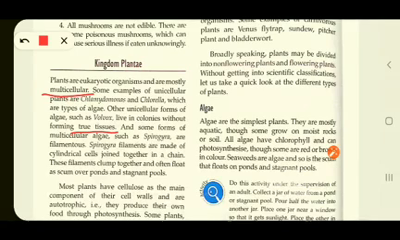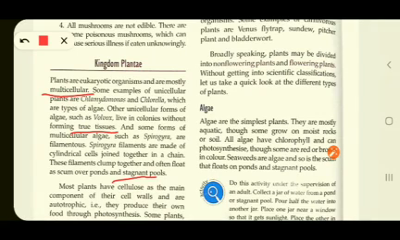And some forms of multicellular algae such as Spirogyra are filamentous. Filamentous means they have a thread-like structure, a long ribbon or thread-like structure, which is made up of cylindrical cells joined together in a chain, and they form a ribbon. These filaments clump together and often float as scum over ponds and stagnant pools. So stagnant means the stopped water. You might have seen the slippery substance on the surface of water, that is Spirogyra.